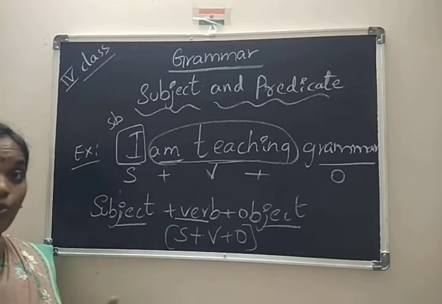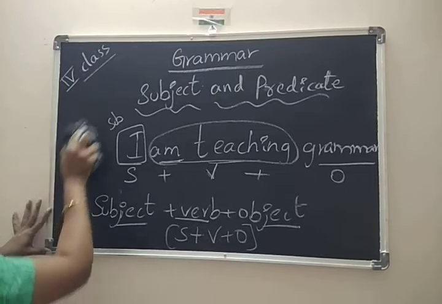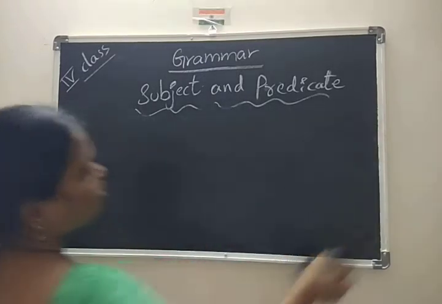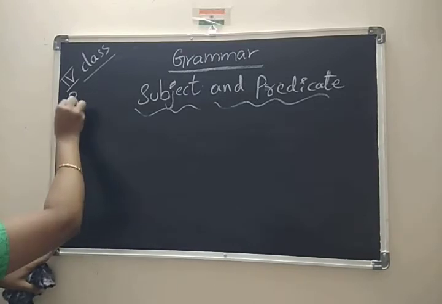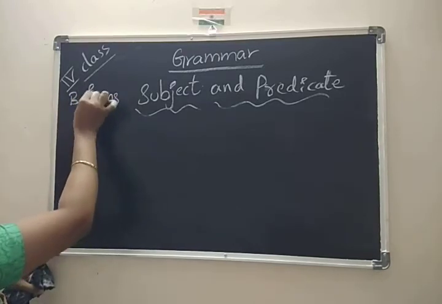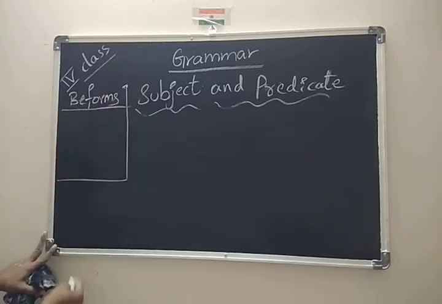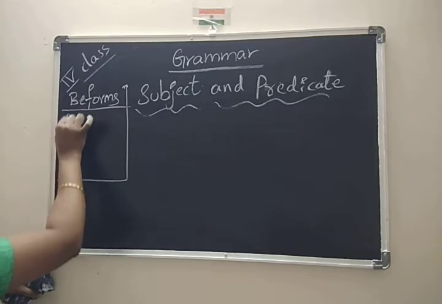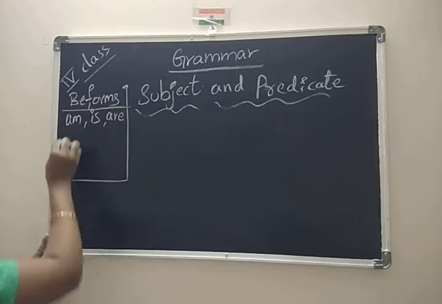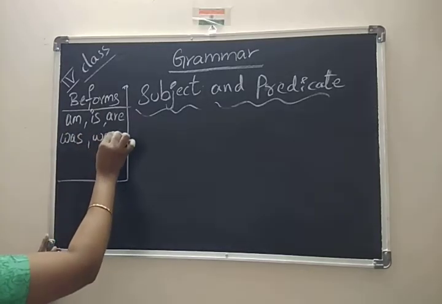Now you have to know what the be forms are. I will give them in a box because you have to keep the be forms in your mind. What are the be forms? Am, is, are in present tense. Was, were in past tense.